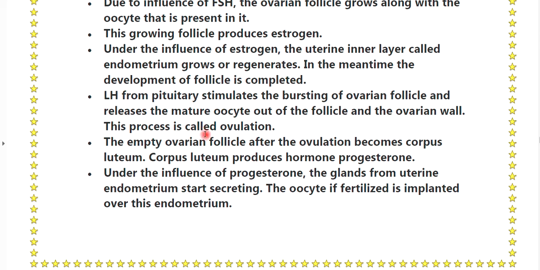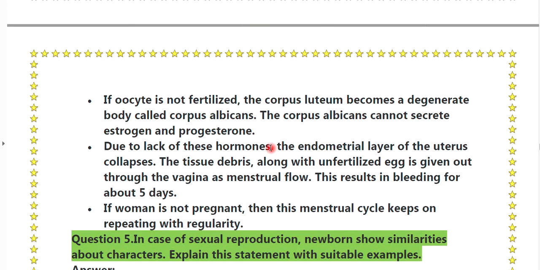The empty ovarian follicle after ovulation becomes a corpus luteum. The corpus luteum produces the hormone progesterone. Under the influence of progesterone, the glands of the uterine endometrium start secreting. If the oocyte is fertilized, it is implanted over the endometrium. If the oocyte is not fertilized, the corpus luteum becomes a degenerate body called the corpus albicans.